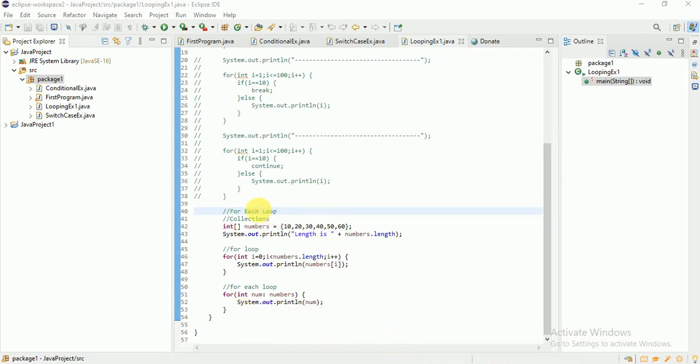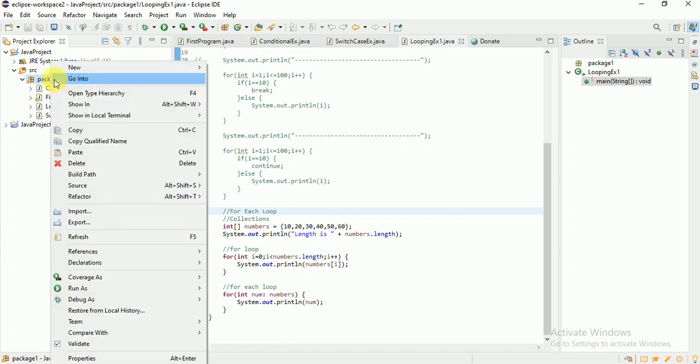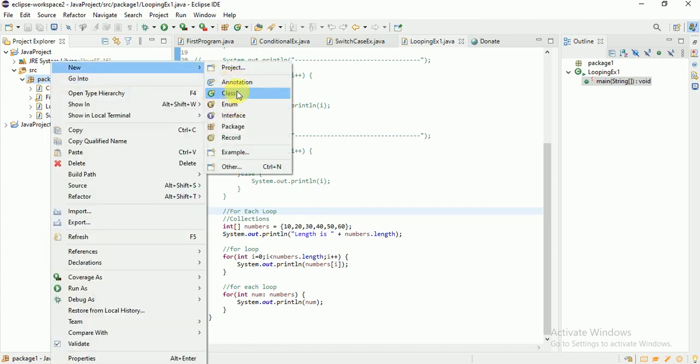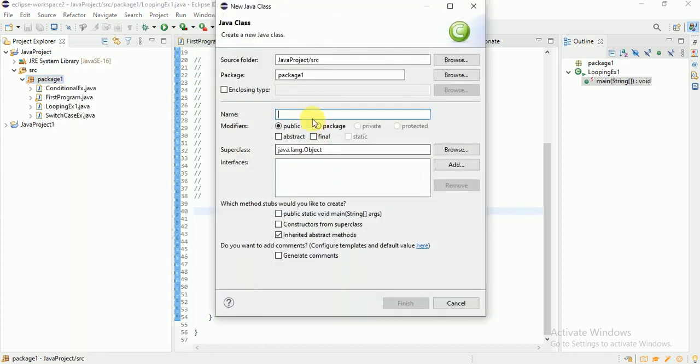Good morning everyone, friends. So in this video we're going to see how the while loop works, how do-while works, and how to use continue and break in a while loop. We will discuss that in this video. Let me create a new class here. I'm naming it WhileExample.